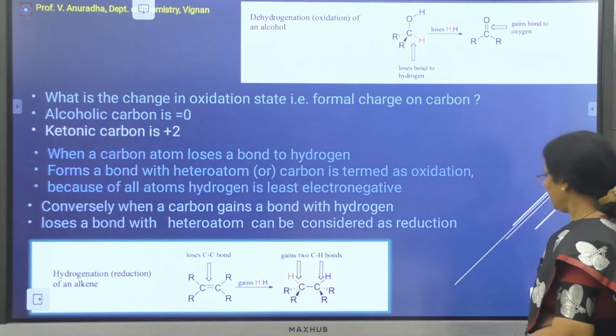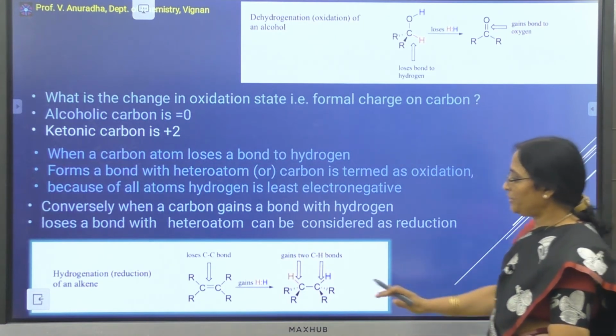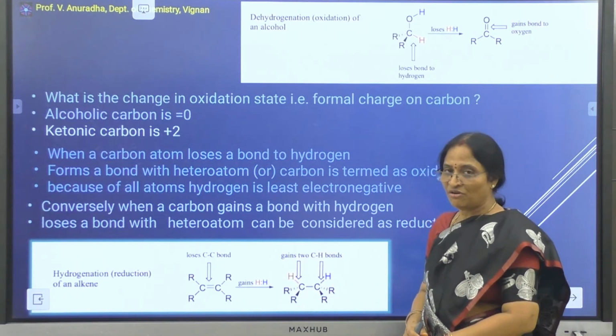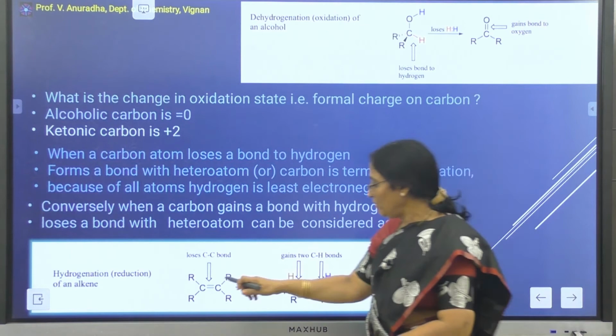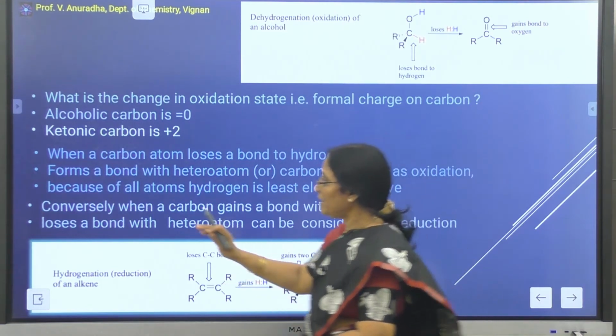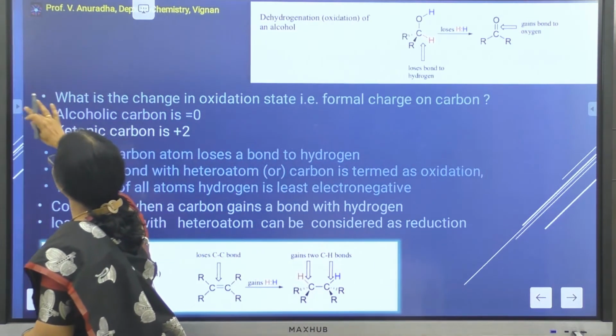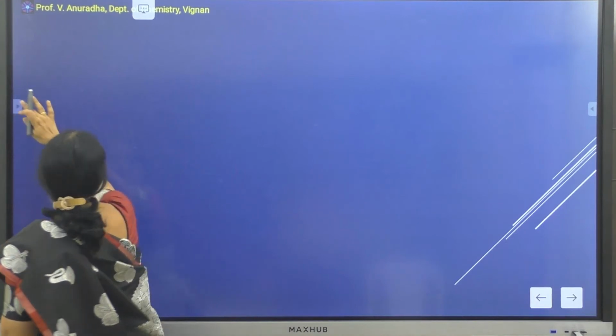Now let us go into the hydrogenation reaction of the olefin. So if you look at the olefinic carbons here, the olefinic carbons will have a formal charge